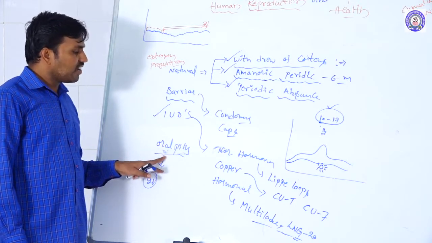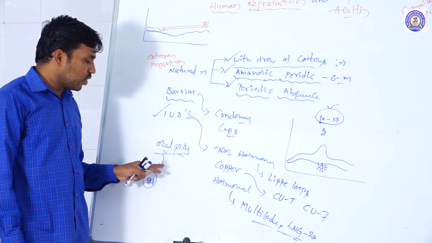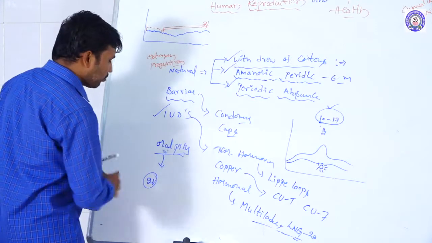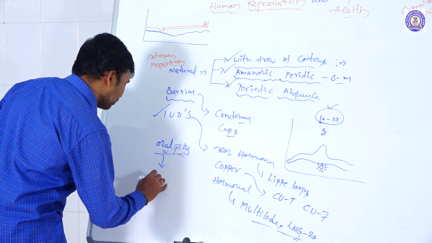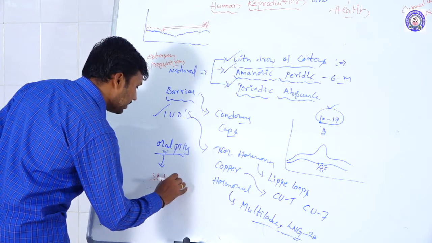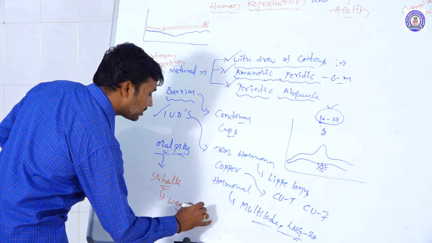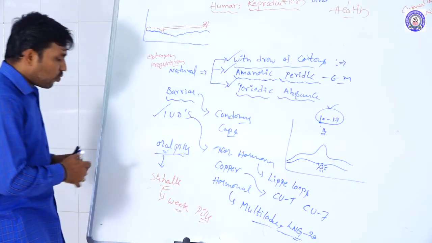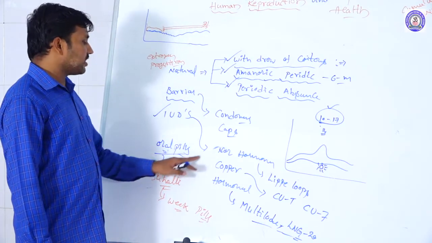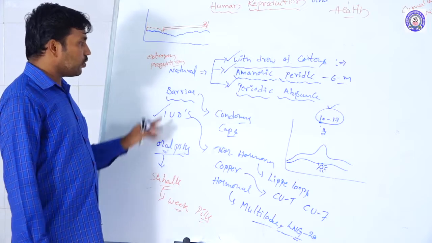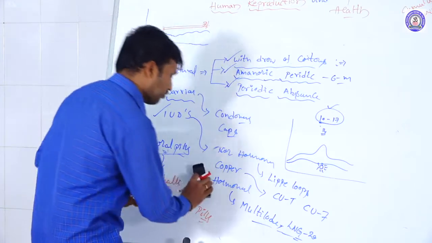But earlier oral pills had some side effects, so now non-hormonal pills are being made in India, called Saheli pills. These are weekly pills, meaning they are taken only once a week. Like this, by taking oral pills we can prevent fertilization. This is one of the contraceptive methods we follow in India.